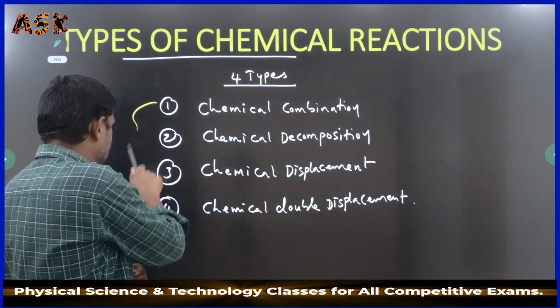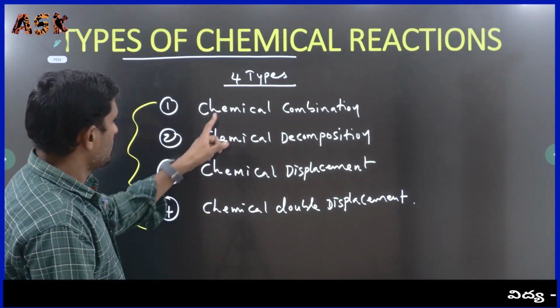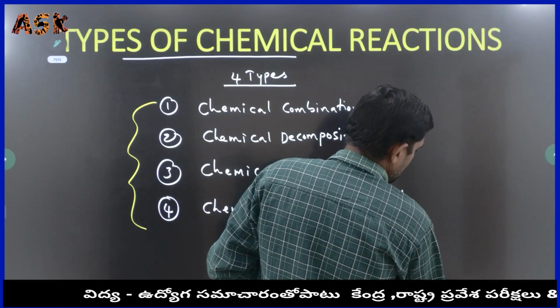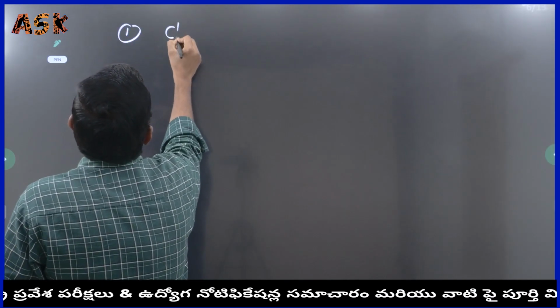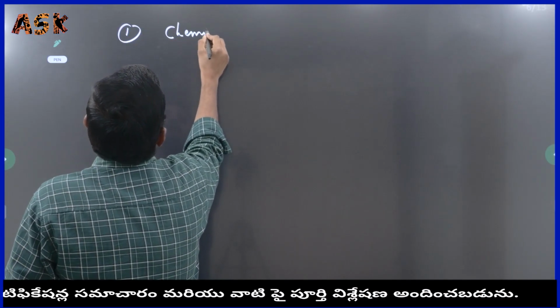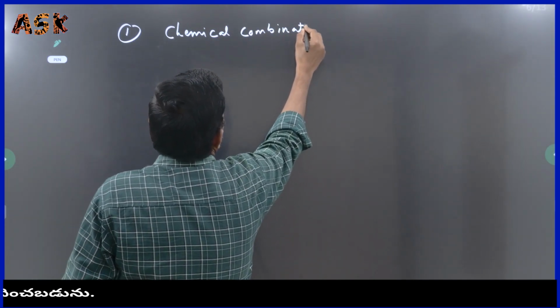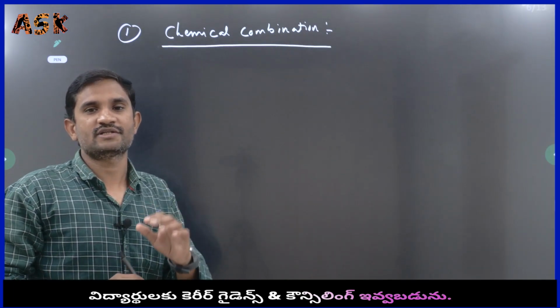Here we have to clearly discuss these various types of chemical reactions. First one is chemical combination. What is meant by chemical combination?